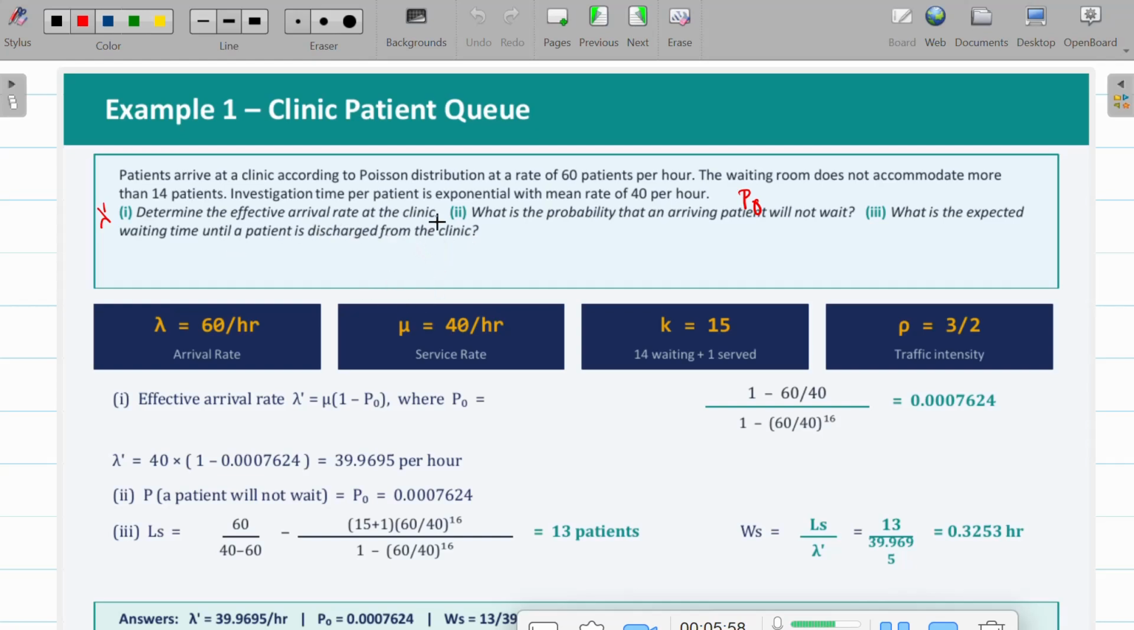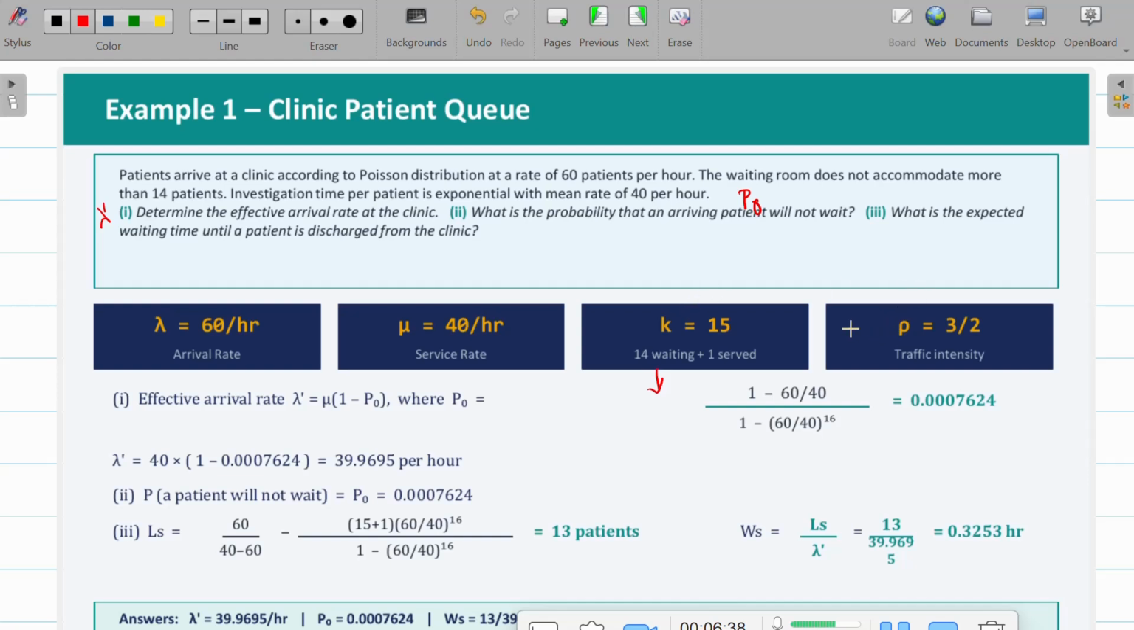So let me first write what are the arrival rate, service rate and customers. Lambda is the arrival rate, so 60 patients per hour. So per hour 60 patients are arriving. And the waiting room does not accommodate more than 14 patients. That means the system capacity is 14 plus 1, because the waiting room accommodates only 14 and one is getting serviced. So totally the system can manage 15 patients.